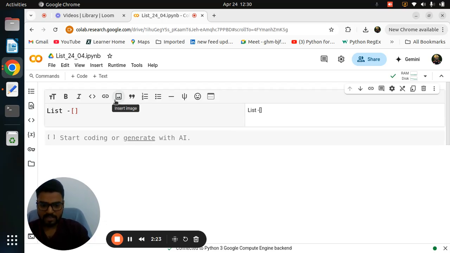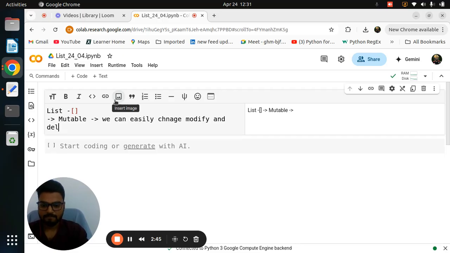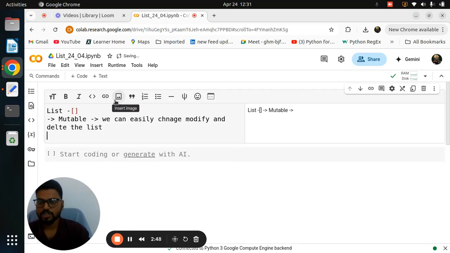And if it is in square brackets, then definitely you can say, yeah, this is called a list. Okay. The second most important point about the list is that it is mutable. Don't worry, I know this word is new for you, but you can remember it in a simple way. At the time of interview, definitely you need to use that word. List is mutable. So what exactly does mutable mean? We can easily change, modify, and delete the list. In short, mutable means you can do anything: you can add a new element, modify an existing one, or delete the list. This is a very simple one-word definition of a list.